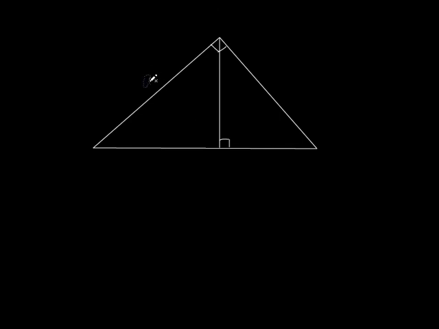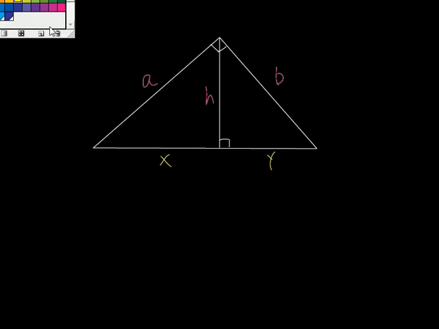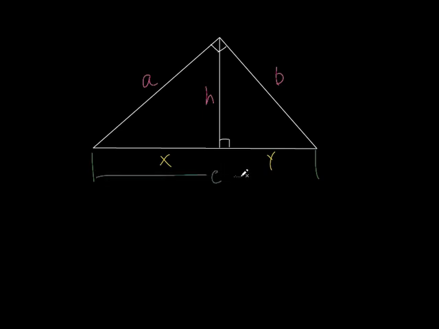Let's call this side right here A. We'll call this B. We'll call this thing right here, up and down, H for height. Is that alright? I don't want to call it A for altitude because I like to call these 2 sides A and B. And let's go with a different color right here. Let's call this little segment X. It's from here to where that altitude hits. Everybody see that? That's what X is. And I'm going to put a little Y right here. And in a different color, I'm going to label that whole entire hypotenuse C. Alright, so the whole thing is C. Everybody with me so far?